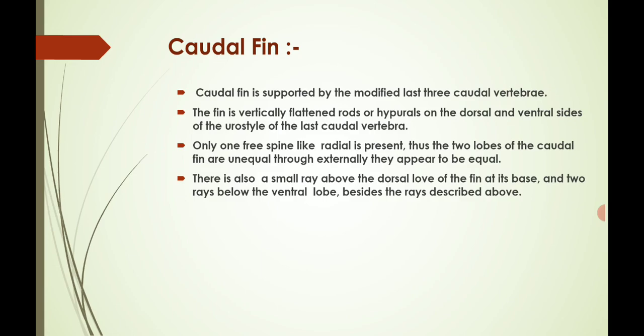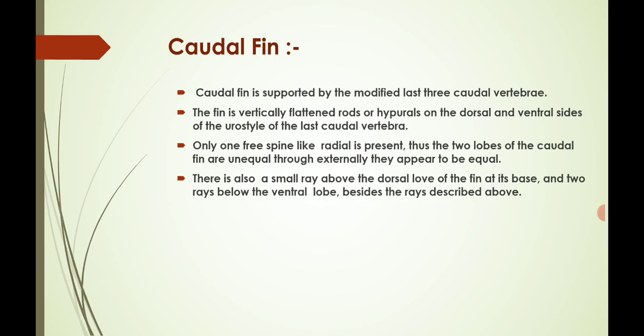The last one is the caudal fin. The caudal fin is supported by the modified last three caudal vertebrae. The fin is supported by vertically flattened rods or haemal spines on the dorsal and ventral side of the urostyle of the last caudal vertebra.